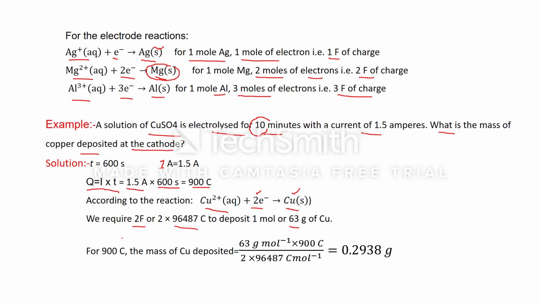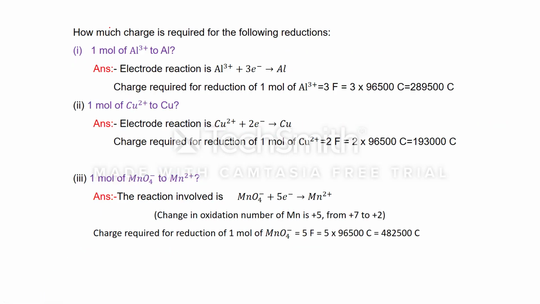Now, the amount of electricity in this question is 900 coulomb. So when we pass 900 coulomb, the mass of copper deposited is equal to this. That is, 63 gram is obtained by this much amount of electricity. Then from 900 coulomb we can get 0.2938 gram. This is simply the unitary method. We can solve it. See some more examples.